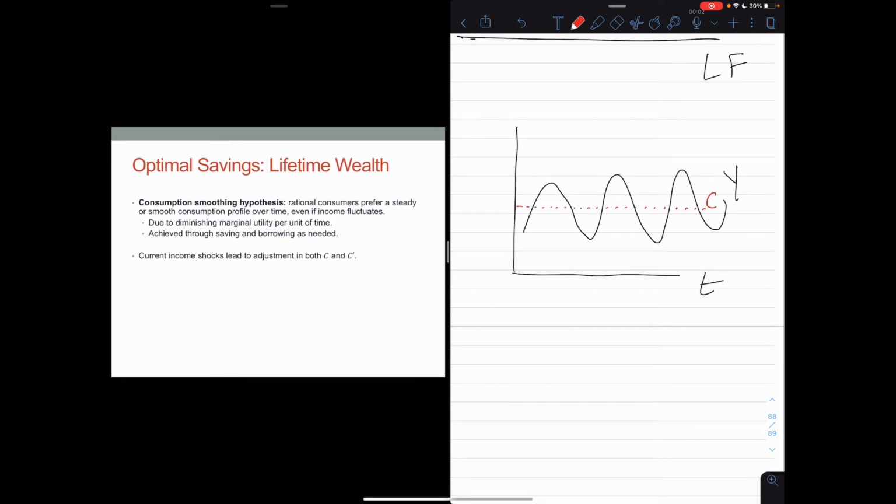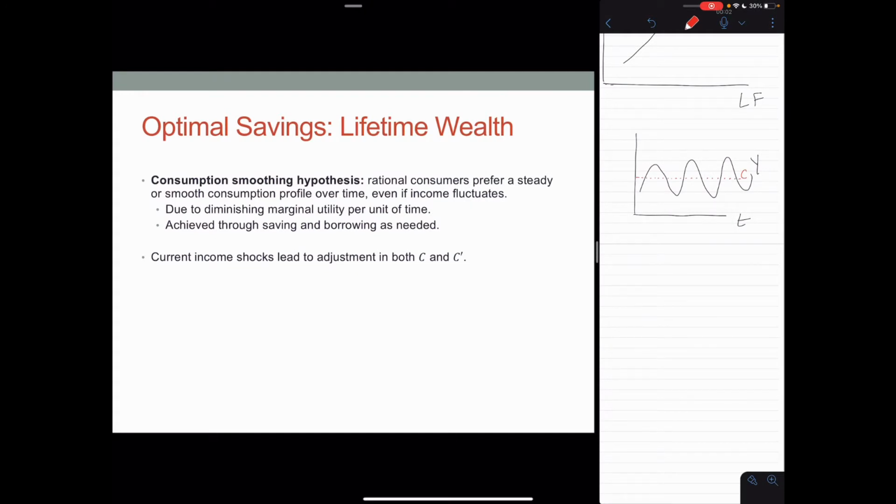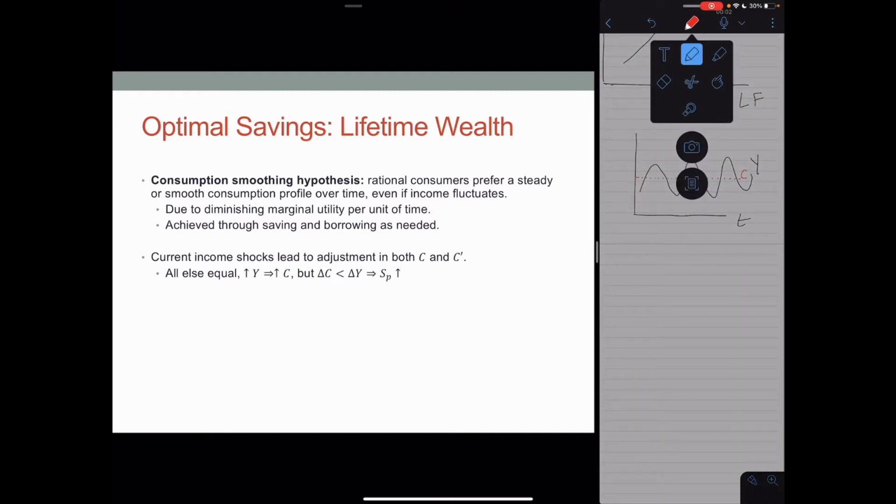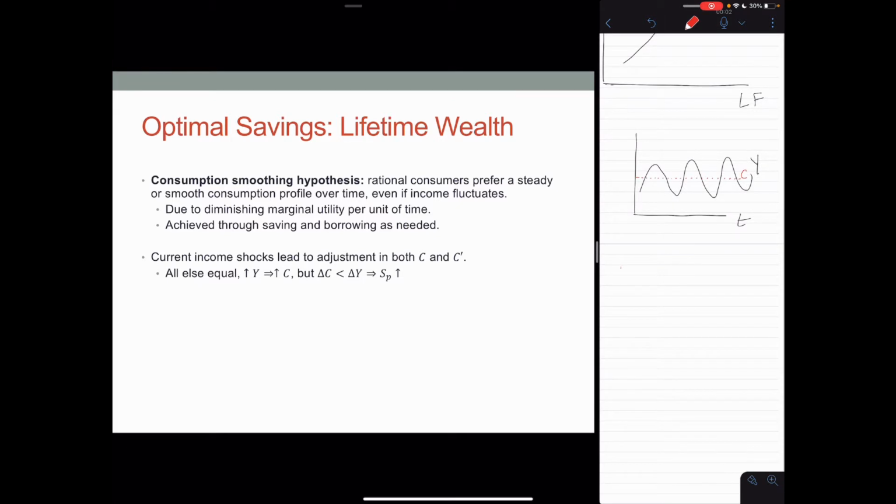So in order to achieve this, when income is high, we will save, and when income is low, we will borrow. So this should inform how we react to shocks to our current income or expected shocks to our future income. Suppose, everything else equal, our current income Y, okay, so Y stands for current income, suppose it goes up by $100.